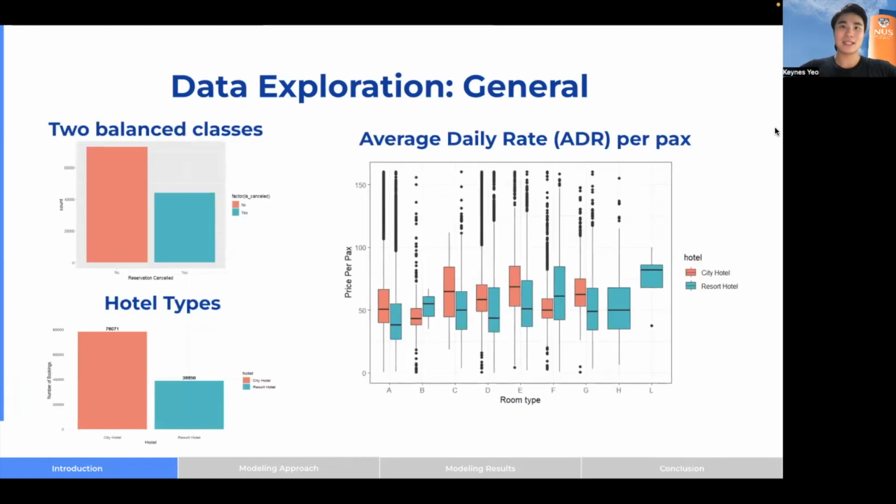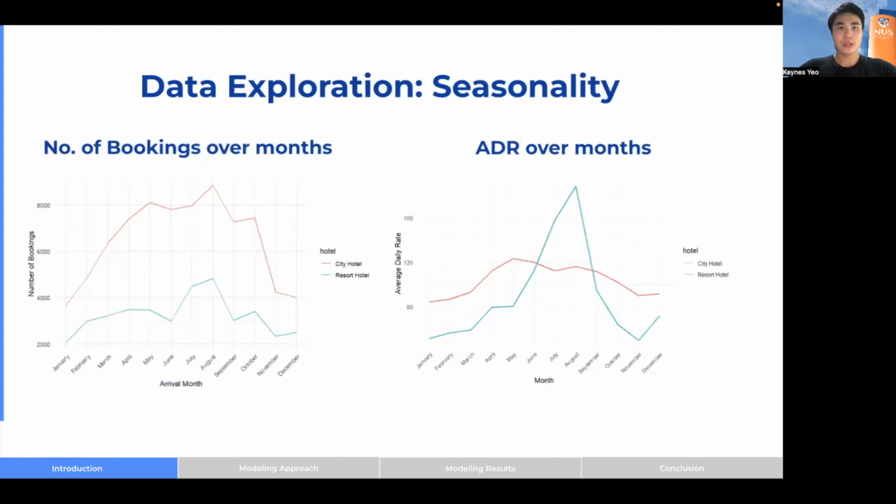In order to better understand the data set, we did some data exploration. We found that there are two types of hotels, the city hotel and resort hotel, with majority of the bookings being in the city. And as expected, there are also more cancellations in the city hotels. We also did a preliminary analysis on the average daily rate, or ADR for short, and room type as part of our initial hypothesis, as we believe these two variables might be a potential factor leading to the cancellation rates. So the data is stretched across 2 years, and we found that the peak period for the hotel is during about the middle of the year, with bookings and hotel rates peaking in August.